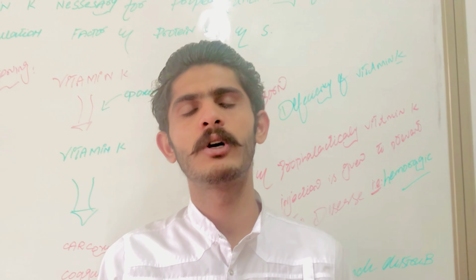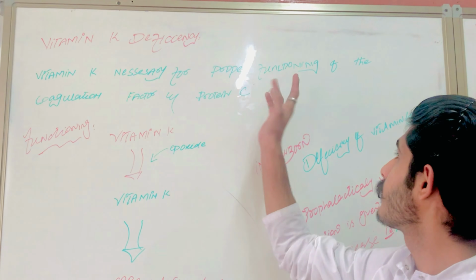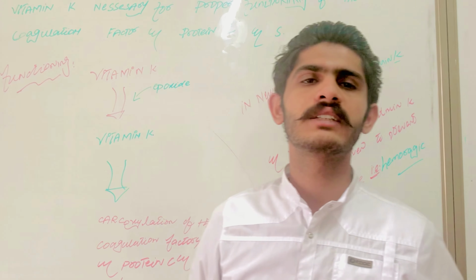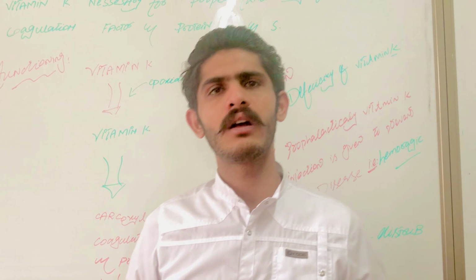Today we will discuss deficiency of vitamin K. Vitamin K is necessary for proper functioning of coagulation factors and protein C and S. Protein C and S are helpful in prevention of bleeding after injury.